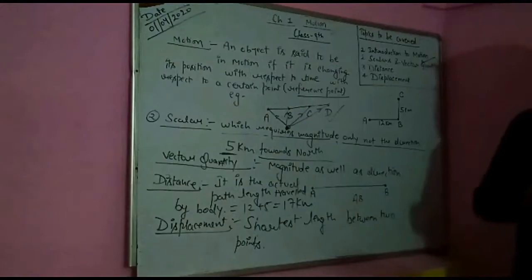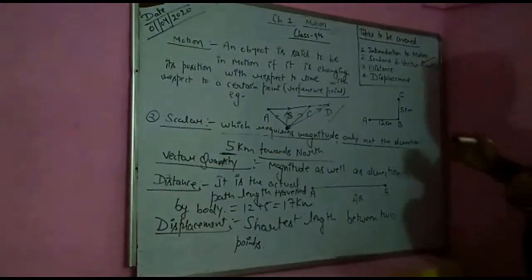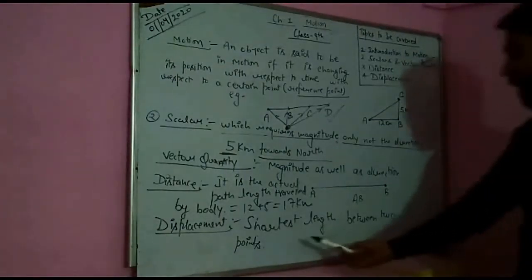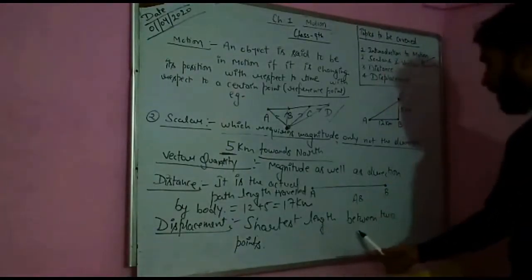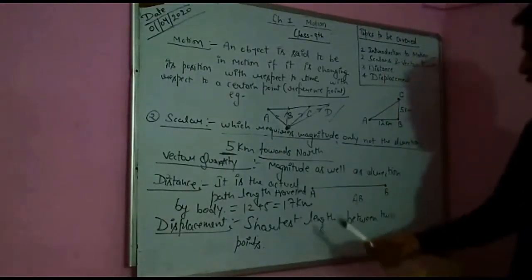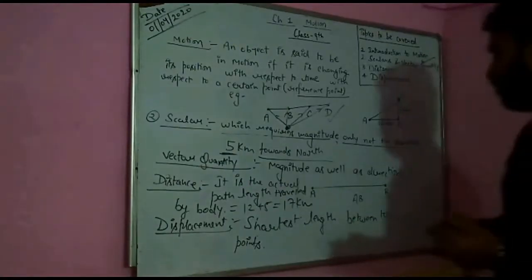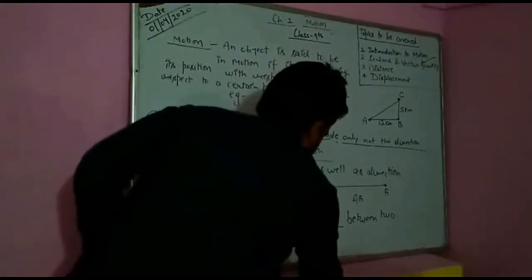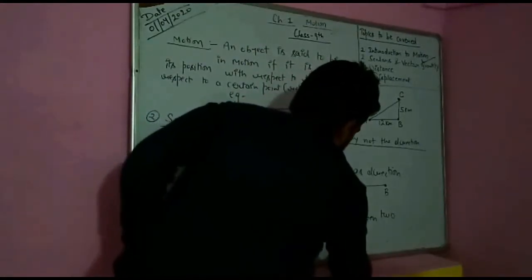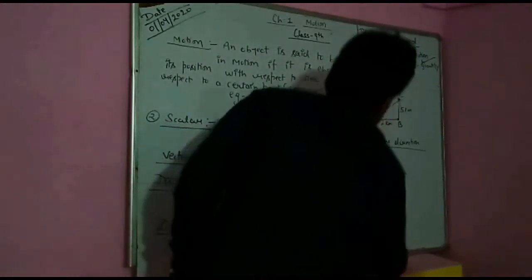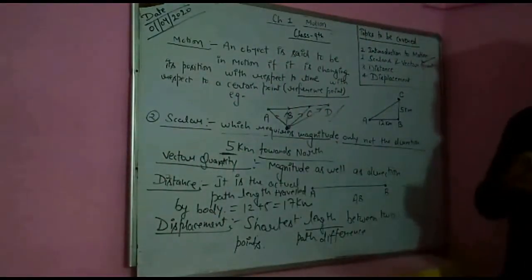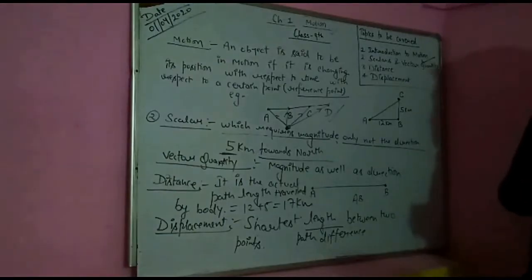Now, what is the displacement of the body? Students, let us join this line. Why am I joining this line? I already have written shortest length between 2 points, or we can also define it as shortest path difference between 2 points. So this is the displacement. AC is the displacement, and how much will it be?